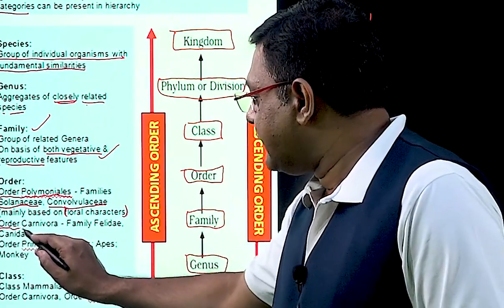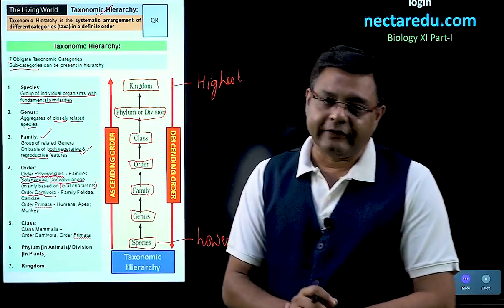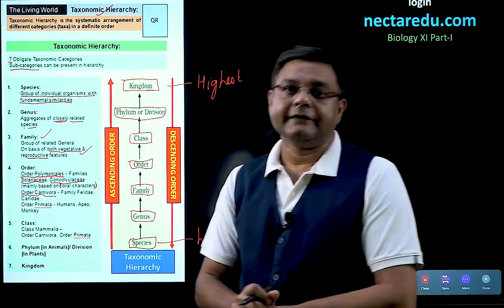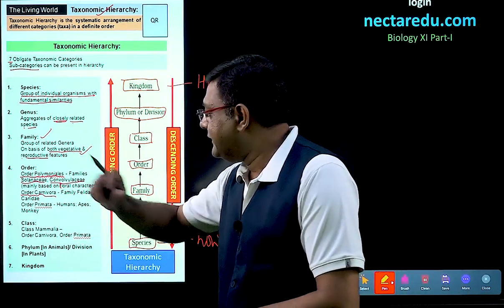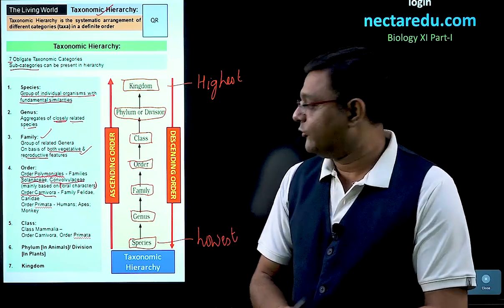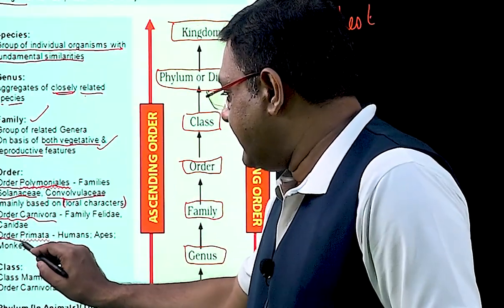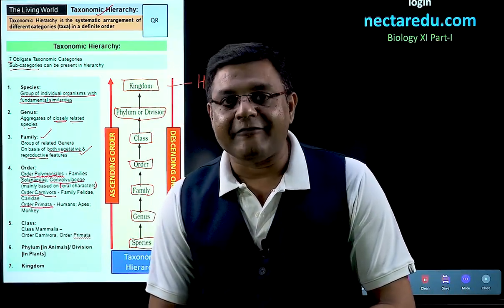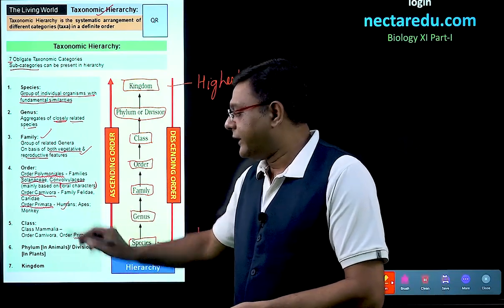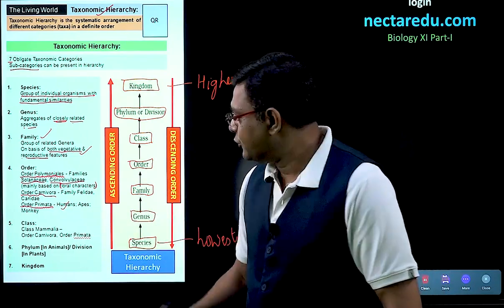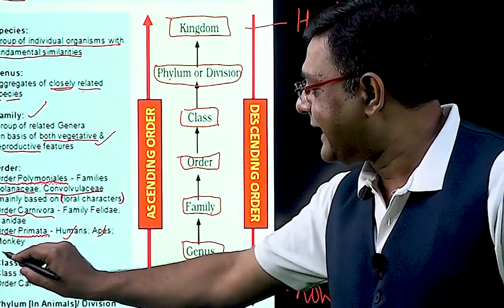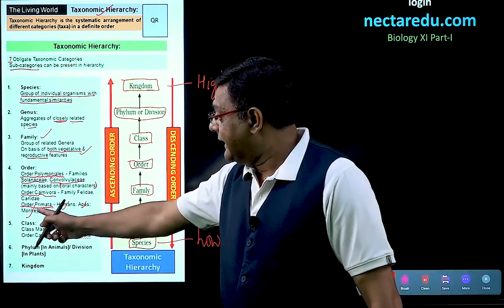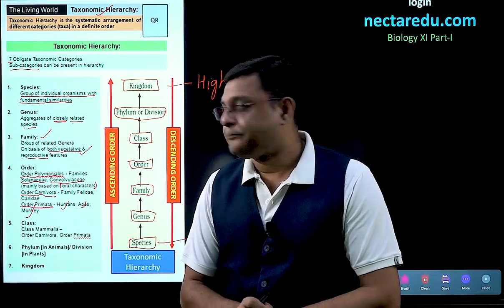Similarly, the next order is order Carnivora, with family Felidae, the cat family as we call it, and also the family Canidae, the dog family. So, these two families can come in order Carnivora. Another order in which we humans come is order Primata. Primates have what? We humans come into it. Before the humans in evolution come the apes, and before apes come the monkeys. So, humans, apes and monkeys are combined in a single order which is called primate.